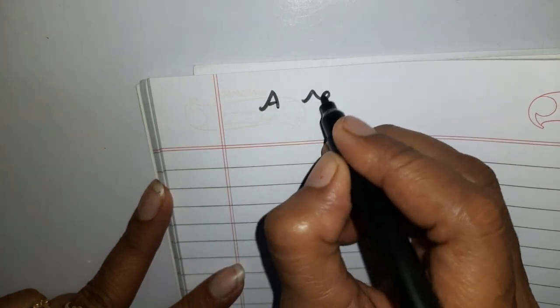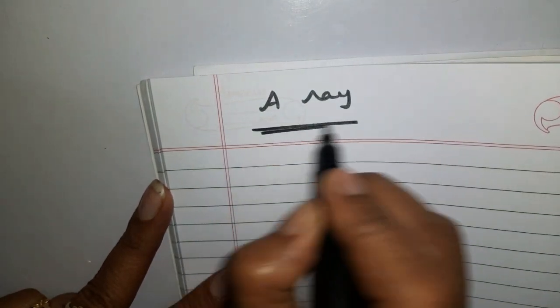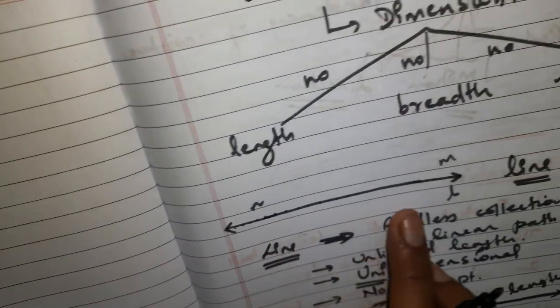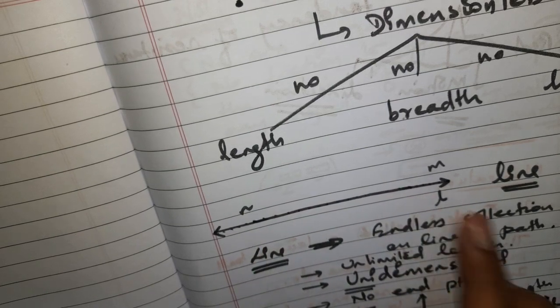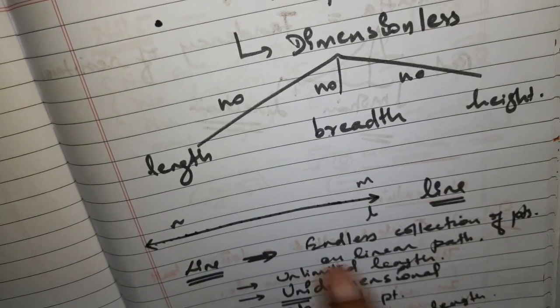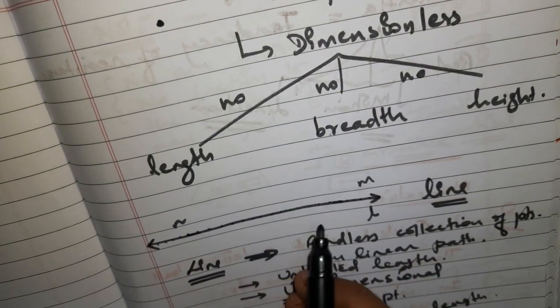Let's discuss the ray. Now what is a ray? As I told you, a line is an endless collection of points.